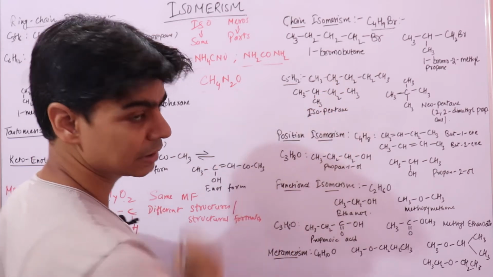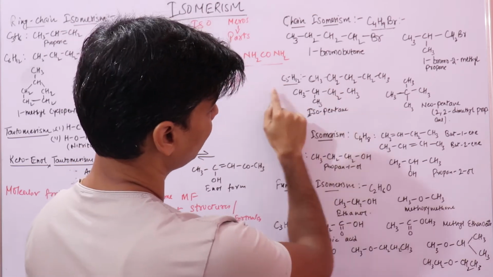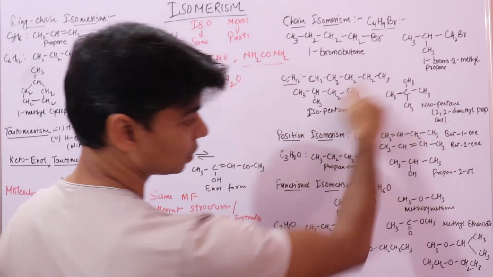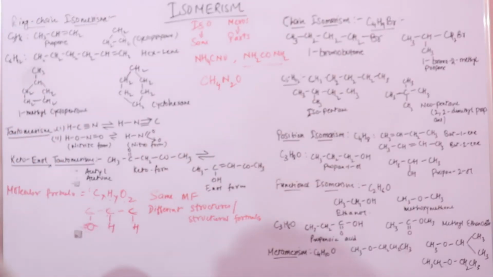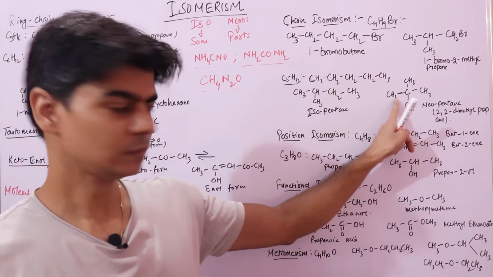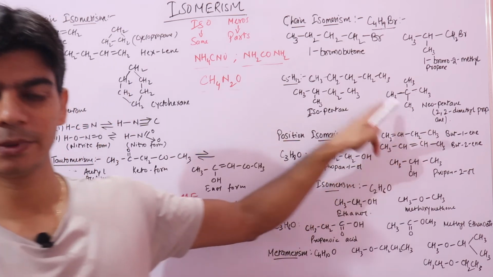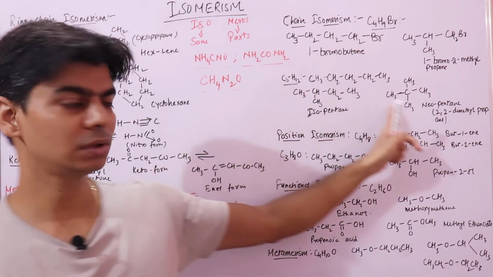So I have a different structure now. From this molecular formula only, I can create this kind of structure also. So different structures, different compounds, and different physical and chemical properties, because physical and chemical properties depend on the structure.